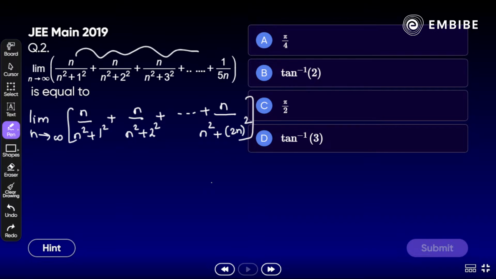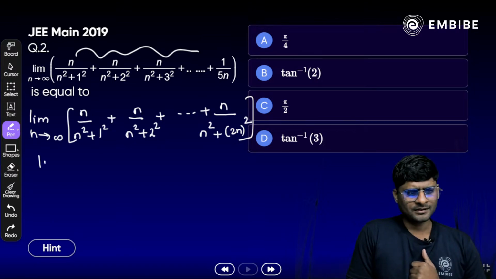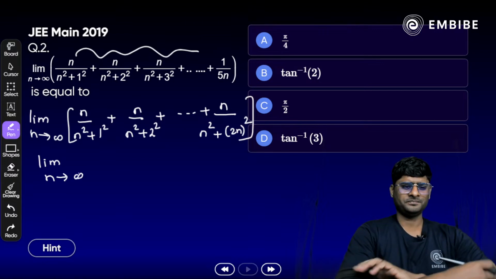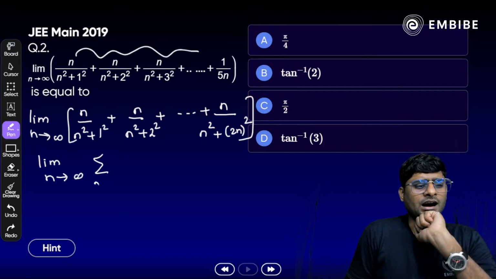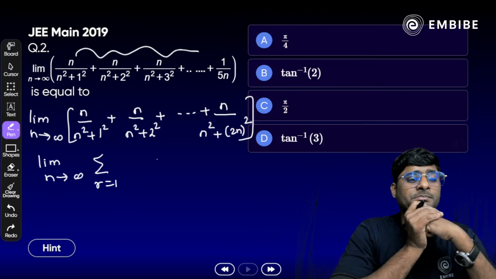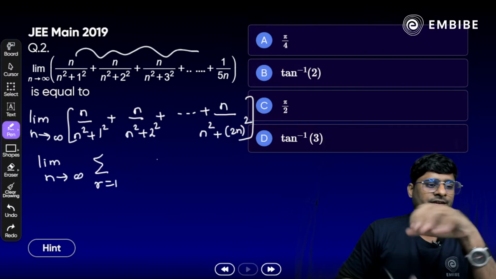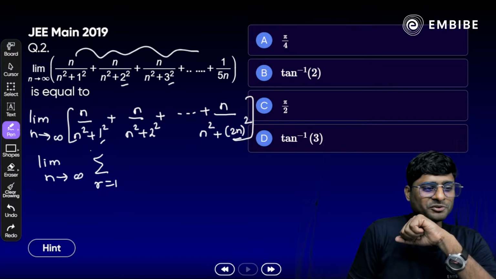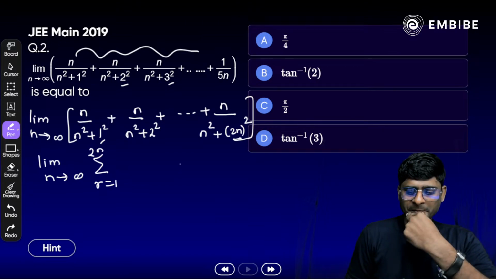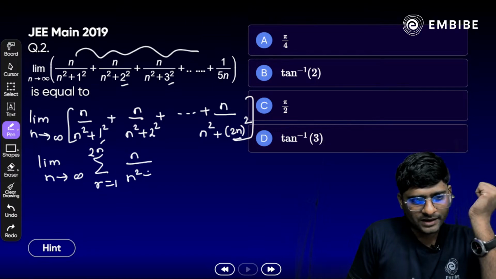Now collect it together, all of you. Once we collect, how do we write? Yes, limit n tends to infinity. Correct? Now we have to apply sigma, that is summation. r is equal to 1 to which number? Yes, r equal to 1 to n or 1 to twice n. Look here, the terms are 1, 2, 3 and so on up to 2n. So we have to write down 2n. Correct? And in the numerator we have n divided by n square plus r square.